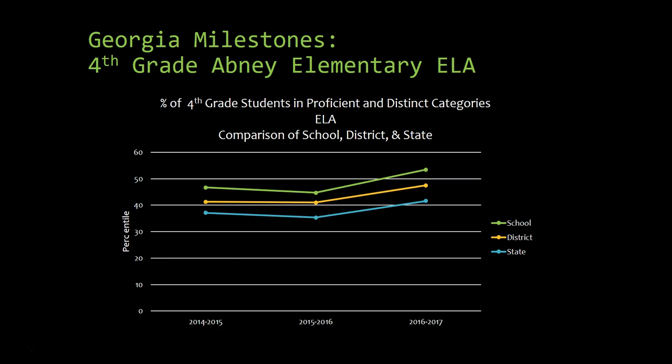As we look at the Georgia Milestones for Abney Elementary 4th grade students in English Language Arts, we can compare them to the district and state scores. It is extremely interesting to see that all 3 take relatively the same path when comparing students that are proficient and distinguished on the ELA Milestones. Abney comes in slightly higher than both the district average and the state. All three dip down slightly in 2015-2016 and then show growth for the 2016-2017 school year.